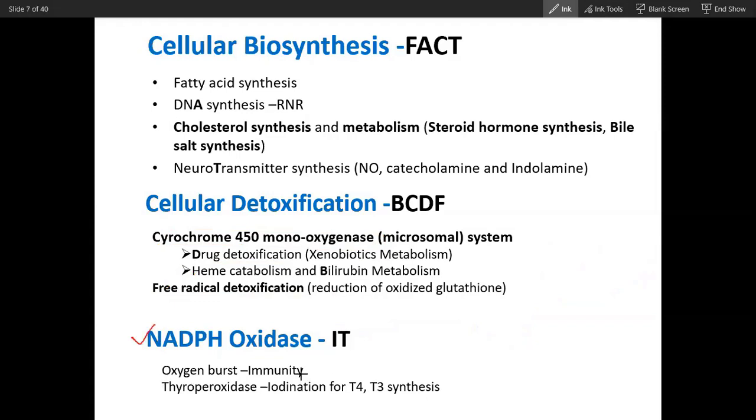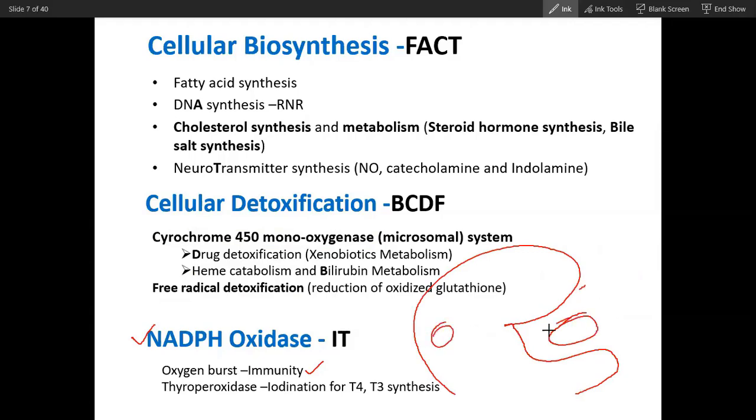NADPH oxidase is required in immunity for the oxygen burst phenomenon. So, oxygen burst, we will talk about oxygen burst. What is it? When a macrophage engulfs bacteria, what will happen after it engulfs the bacteria into the cell? So the bacteria is engulfed, and the macrophage has to kill this bacteria. What will happen? I will illustrate here. What will happen at the membrane?